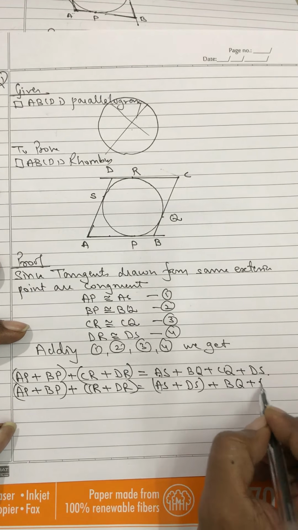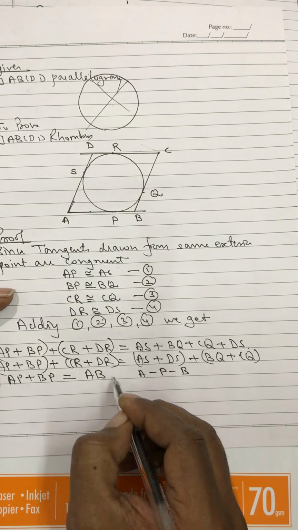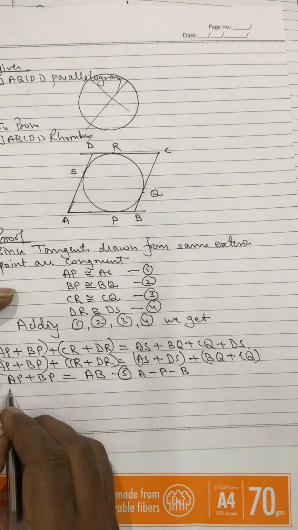So what will we get over here? AP plus BP is equal to AB, because we know A dash, P dash, B, and this is going to be 5.